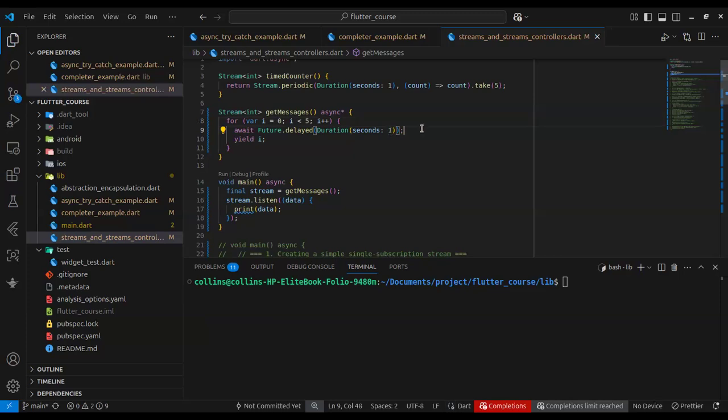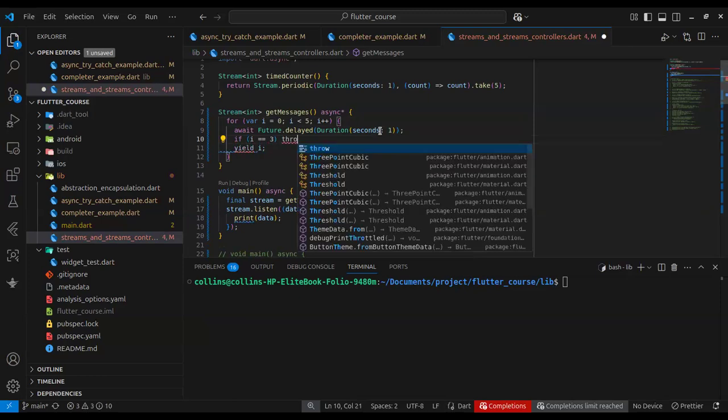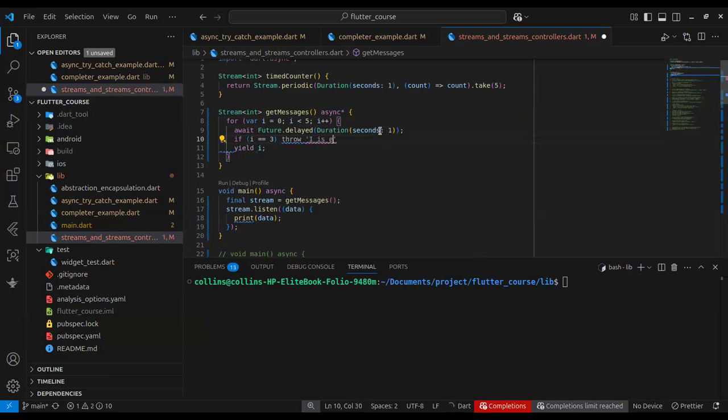For instance, if I add the logic that says if i equals 3, throw an exception. So if I do this now, you can see this stream is not going to complete up to 5. It's just going to stop when i is equal to 3. We are not handling the error.